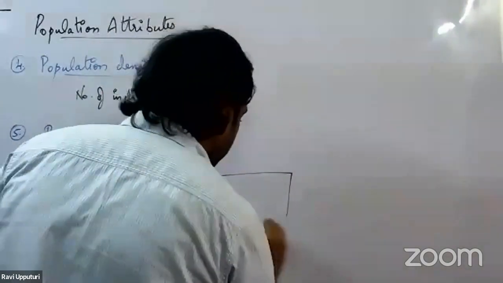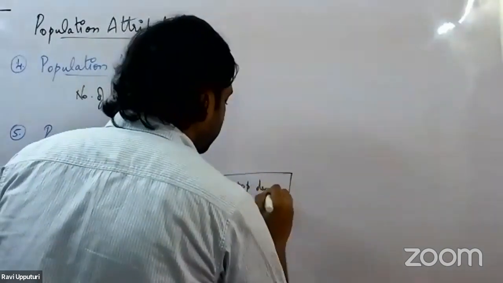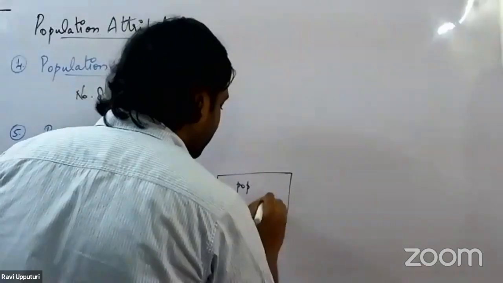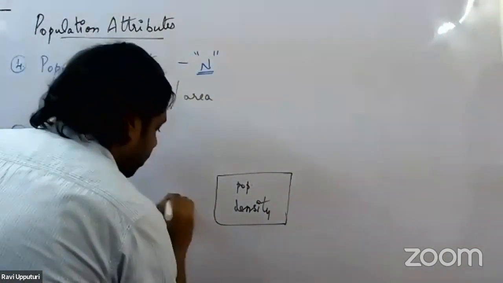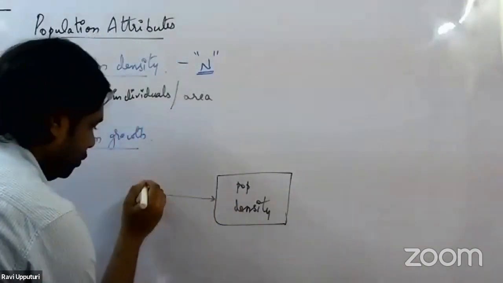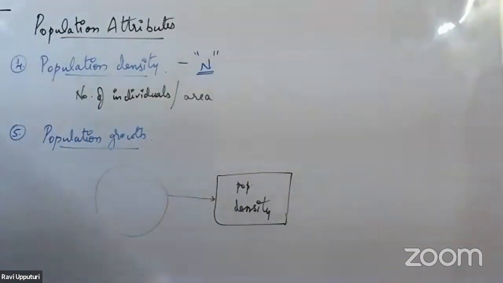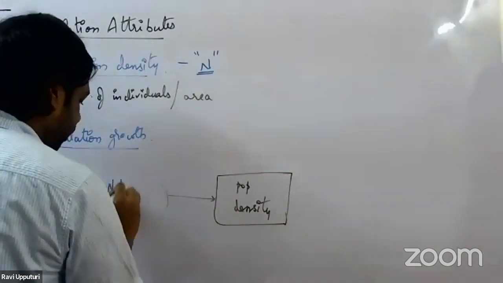Right, so say this is the population density. We are talking about this population density here, right? Now there are two factors. The first one we start calling natality.